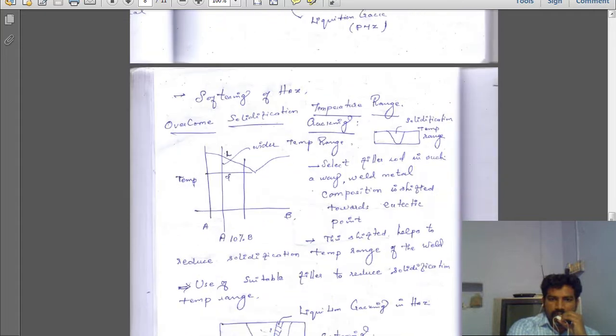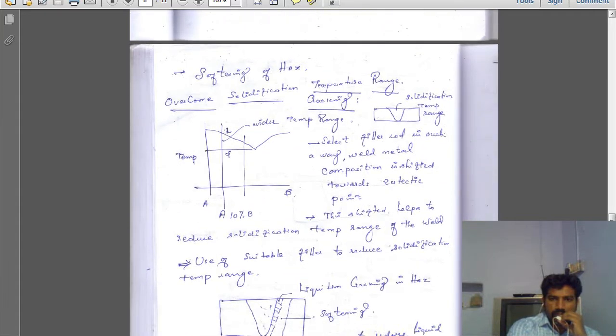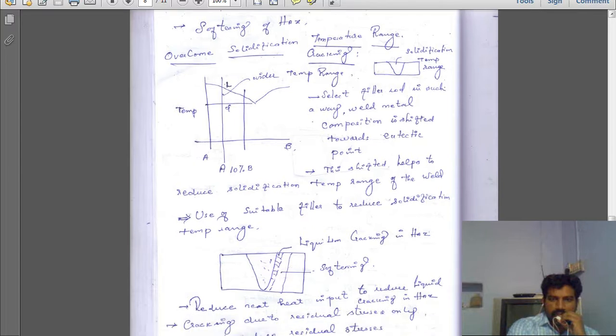We can see them one by one. In order to overcome these problems, we need to address the solidification temperature range for aluminium alloy during the welding process. So what can we do?